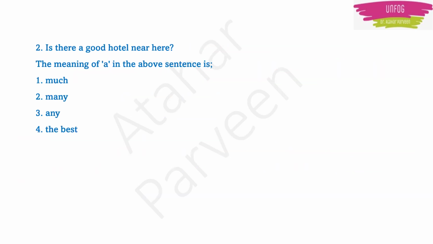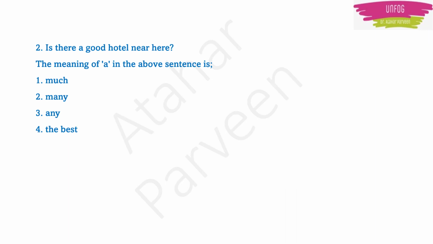Next question, the most important question. Is there a good hotel near here? The question is: the meaning of A in the above sentence is. First try to understand the question. They have given one sentence and they are asking what is the meaning of the letter A used in this sentence. See the options, you will understand.